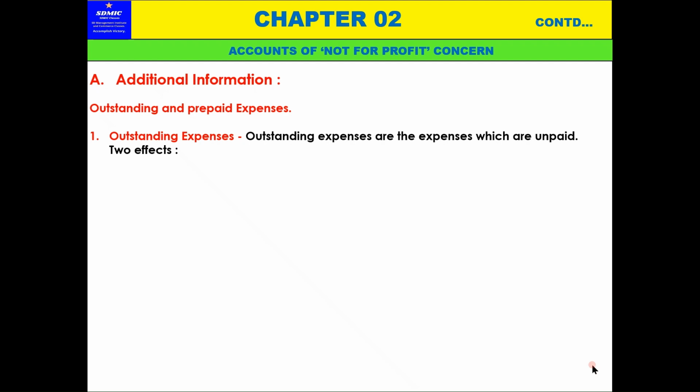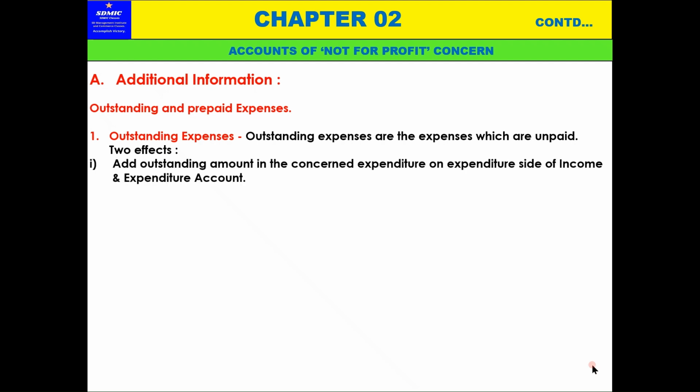Outstanding expenses are the expenses which are unpaid. There will be two effects given while making the entry after making the income receipts and payments account, when preparing the final accounts. When making the final accounts, two effects should be given. Add outstanding amount in the concerned expenditure on the expenditure side of the income and expenditure account, means debit to the income and expenditure account.